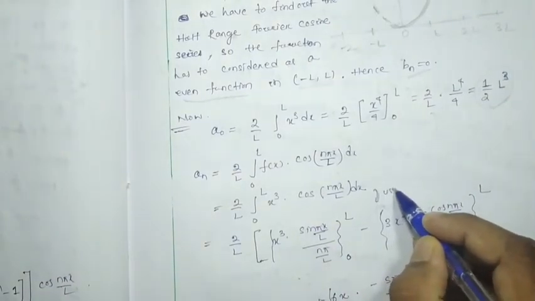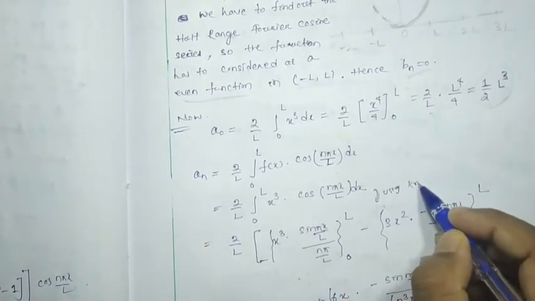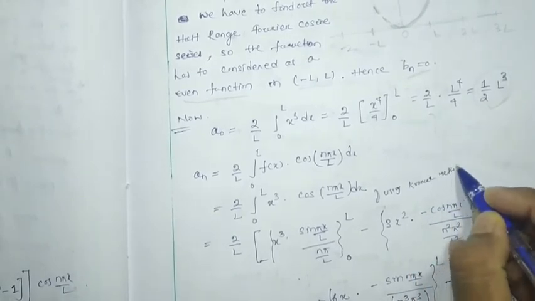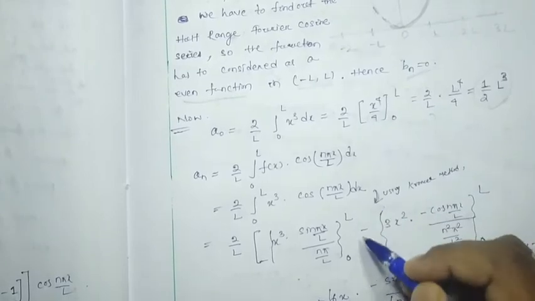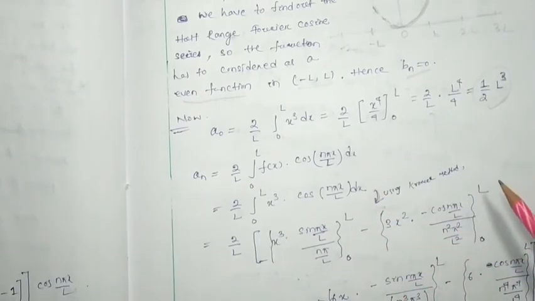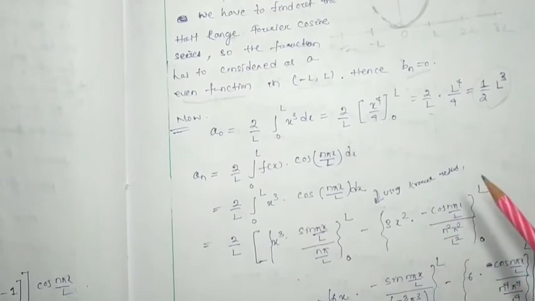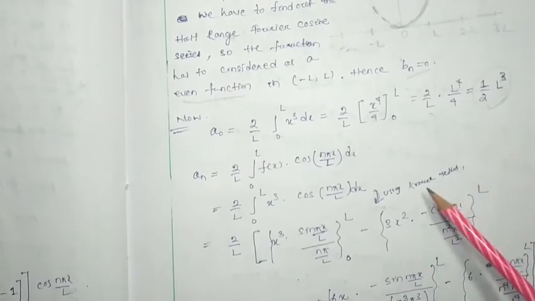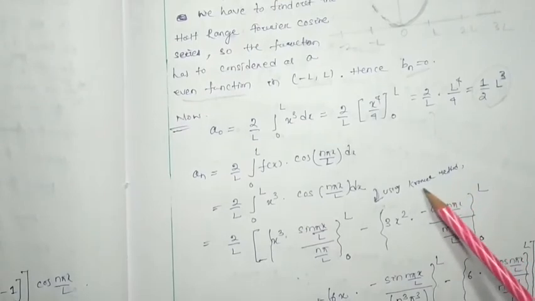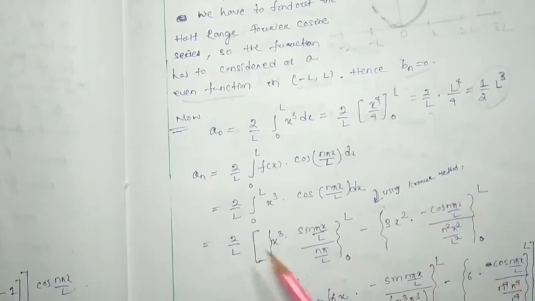So by using the Kronecker method, we will do this integration. If you have forgotten, or if you don't know what the Kronecker method is, go back to the lecture where I have already discussed it. Go to that particular video and watch what the Kronecker method is for finding this type of integration.